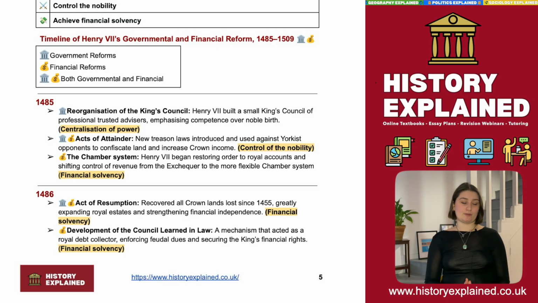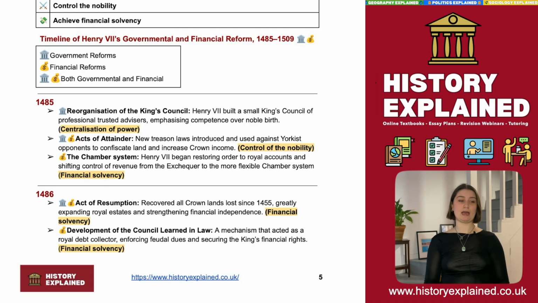So this is something that we've spoken about earlier. This is the establishment of the chamber system, which comes in early at 1485, as soon as Henry VII takes the throne. So this is Henry VII restoring order to royal accounts and shifting control of revenue from the exchequer to the more flexible chamber system. So this is moving the control of royal accounts and revenue from the power of the parliament to specifically, exclusively, the power of the monarch.